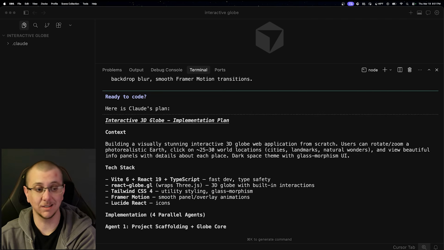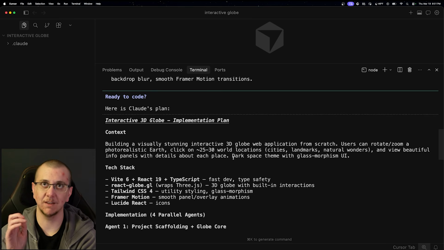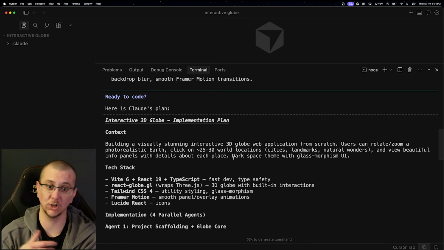Okay, so here is the plan. It has the context, building a visually stunning interactive 3D globe, which is great. It's going to start with 25 to 30 world locations, which seems reasonable for beginning projects: cities, landmarks, and natural wonders, and view beautiful info panels with details about each place. Now, what I'll be curious about is if it just kind of mimicked my wording, I think I said, do a beautiful UI, or if it's actually going to do it.